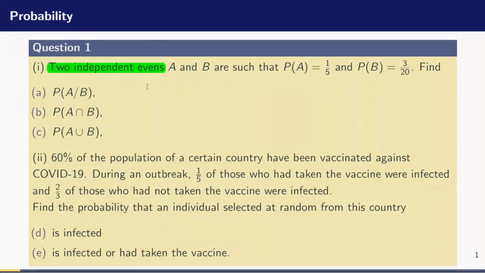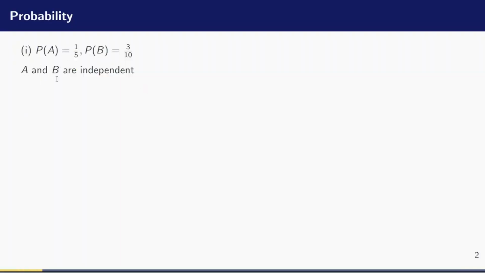So what is the meaning of saying that 2 events are independent? Now, A and B are independent when the occurrence or non-occurrence of one does not affect the occurrence or non-occurrence of the other. And mathematically, we can write that A and B are independent if the probability of A intersection B is equal to the probability of A times the probability of B. So we can multiply out their probability.